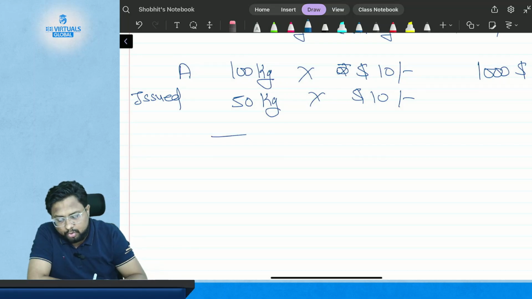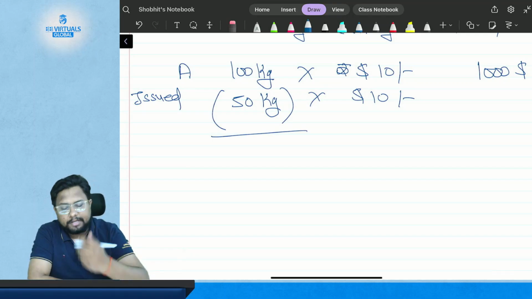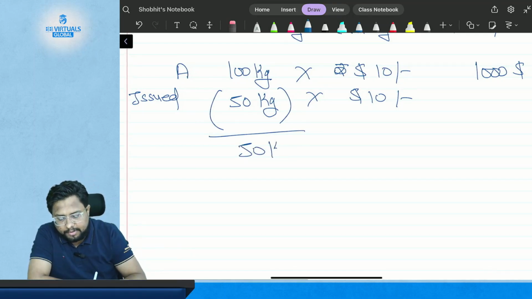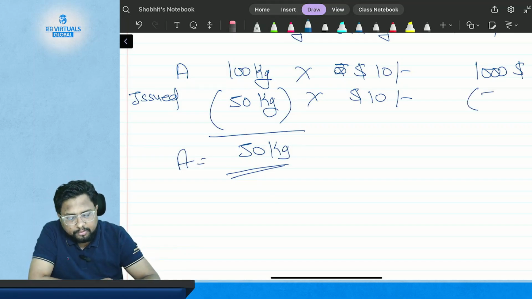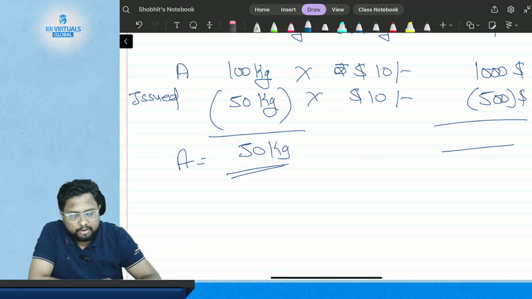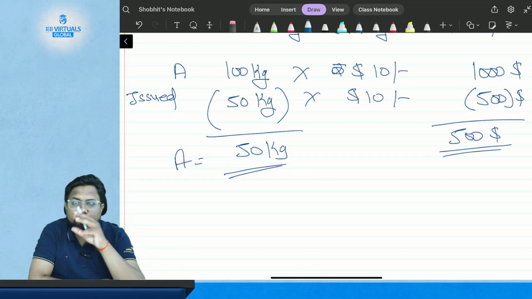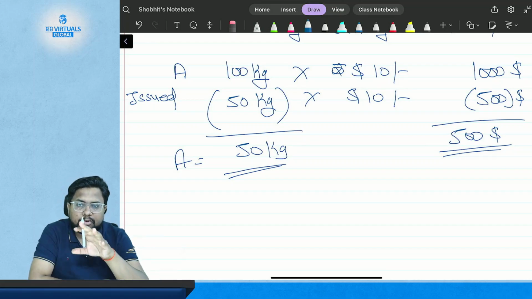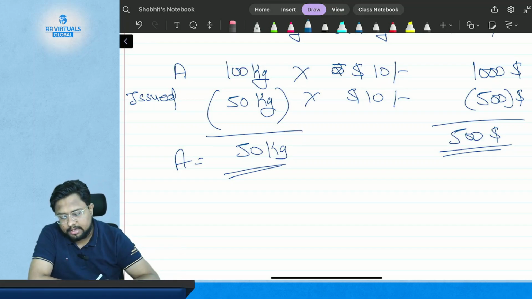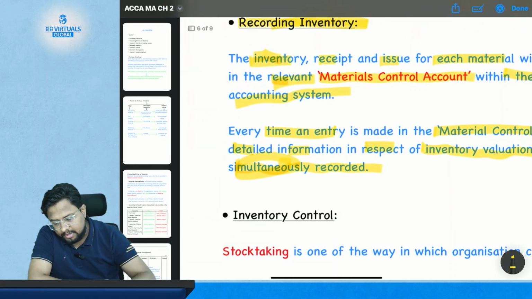Okay, so you know that the minute you have issued 50 kgs of the material from 100 kgs, you are left with 50 kg of the material A, but at the same time your valuation will also be dropped, like $500 will be reduced from the $1,000 and you will be left with $500 of value of material. So the valuation and issue and receipt will take place simultaneously in the books of management accounting. This is the meaning of same effect.